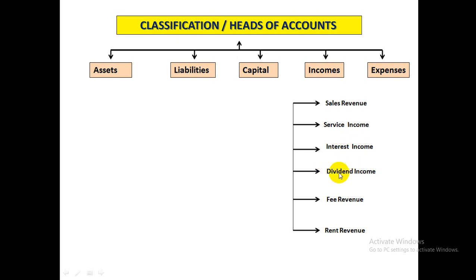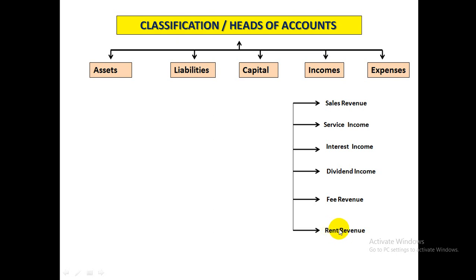If we had purchased shares of any joint stock company, the part of profit given by the joint stock company to shareholders is called dividend. Then whatever amount we are receiving as dividend will be our dividend income. If we are giving educational services or consultation services to our clients or students, whatever fee we are charging will be our fee income or fee revenue.